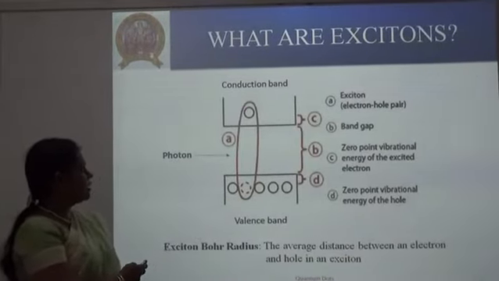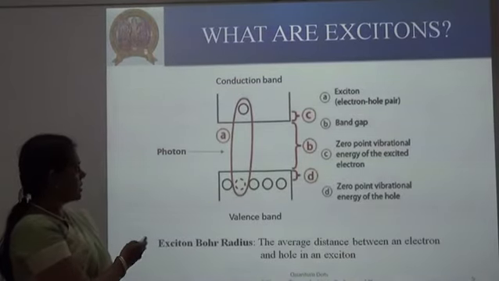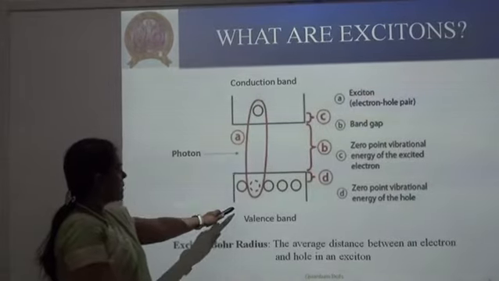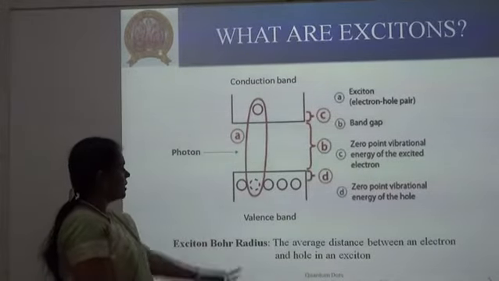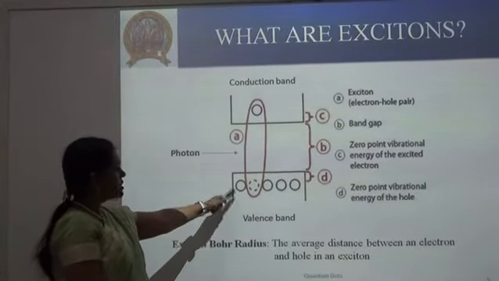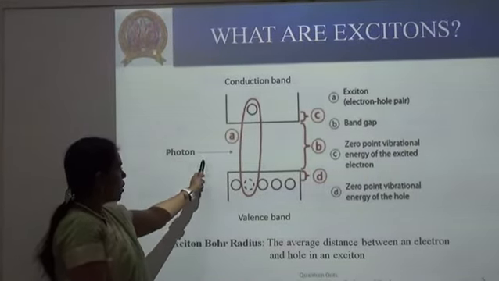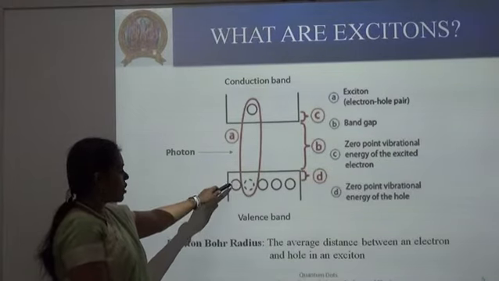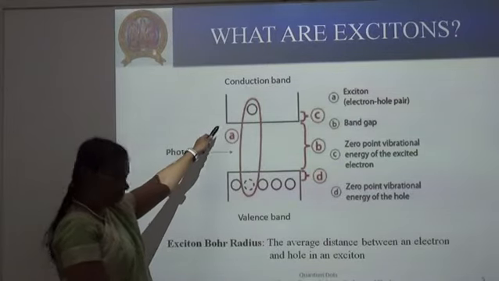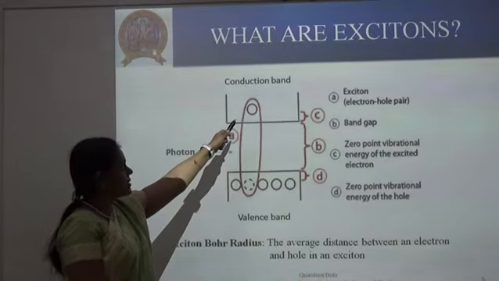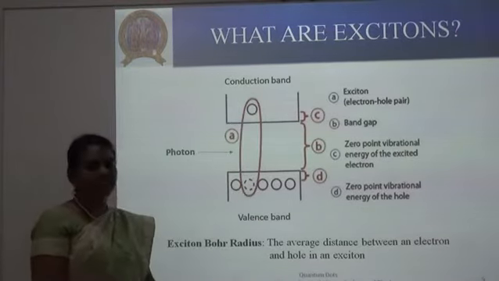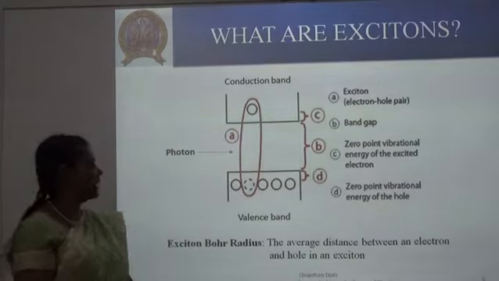So here again you are seeing the energy diagram. Here you could see the valence band, here the conduction band. The valence band has electrons, and electrons, when they absorb a photon of energy, these electrons can jump from this valence band to that conduction band. Moreover, the electron present in the conduction band can come back to the valence band by emitting the excess energy in the form of light, heat, anything.